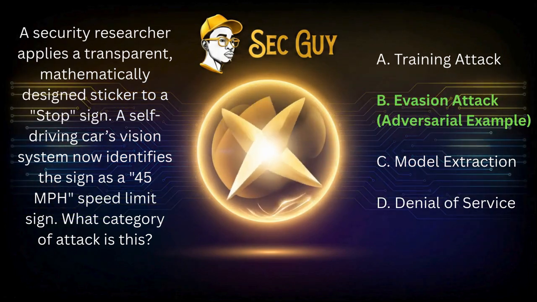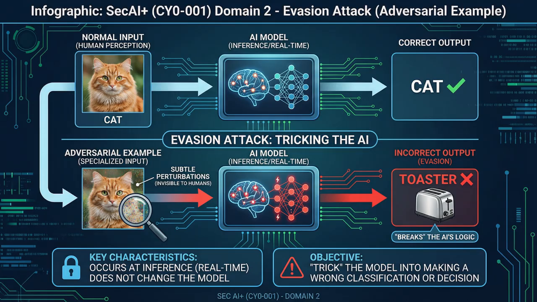Evasion attack, adversarial example. The logic: evasion attacks happen at inference, in real time. You aren't changing the model, you are tricking it with a specialized input that looks normal to humans but breaks the AI's logic.